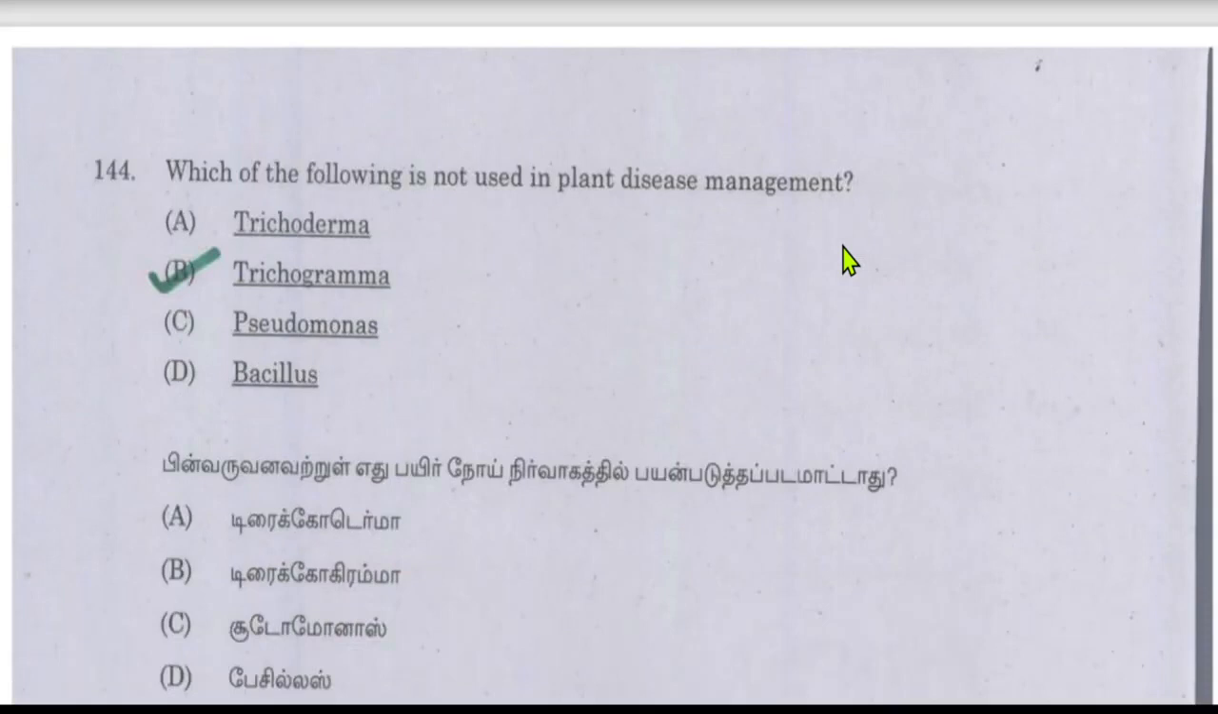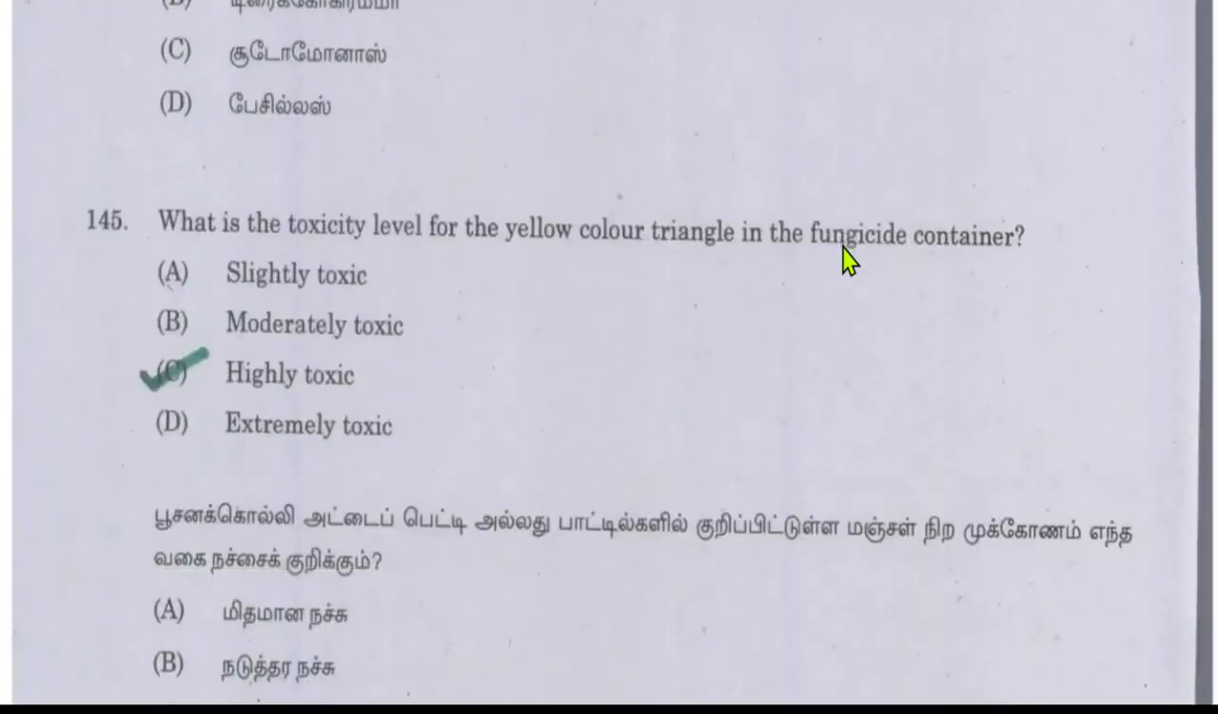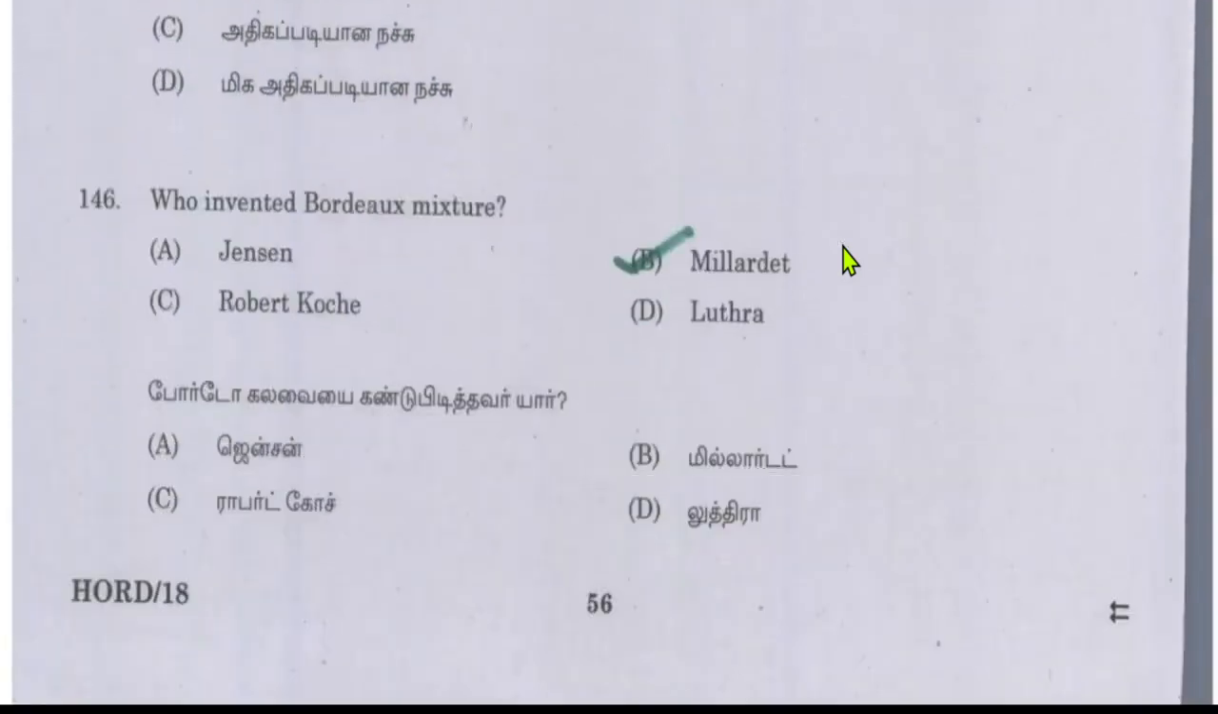Which of the following is not used in plant disease management? Trichogramma. Trichogramma is not used in plant disease management. What is the toxicity level for the yellow color triangle on a fungicide container? Highly toxic. Who invented Bordeaux mixture? Millardet.